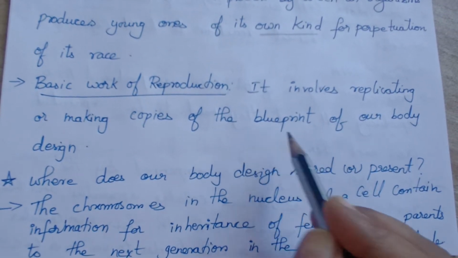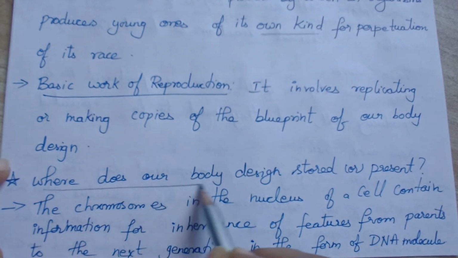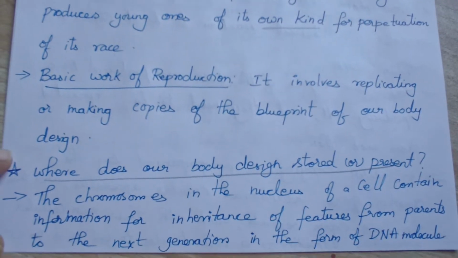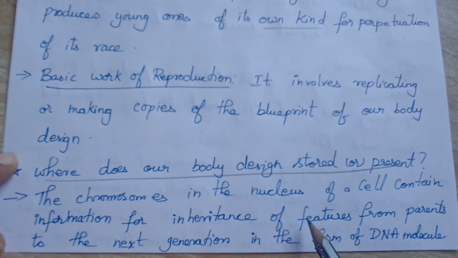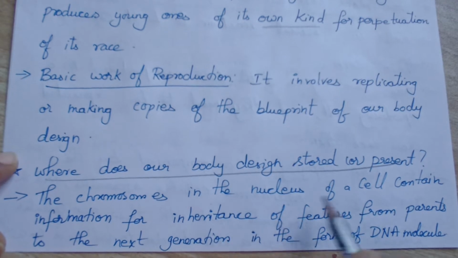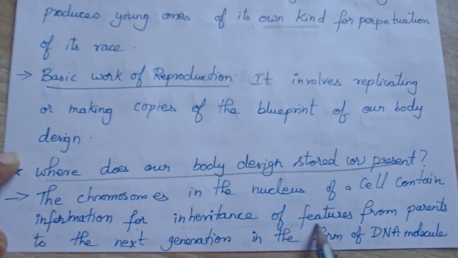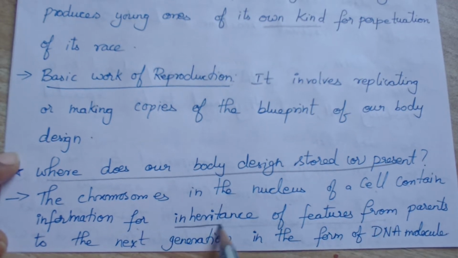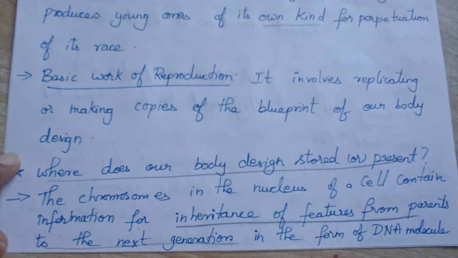All this information is stored in which part of our body? Where is our body design stored? The chromosomes; we have studied all this in 9th standard. The chromosomes in the nucleus of a cell contain information for inheritance of features, that is, transmission of features from parents to the next generation, right?